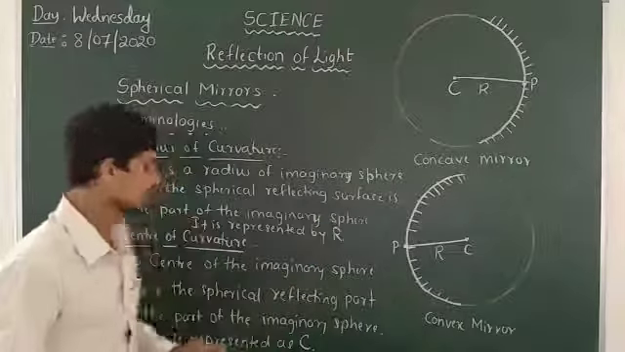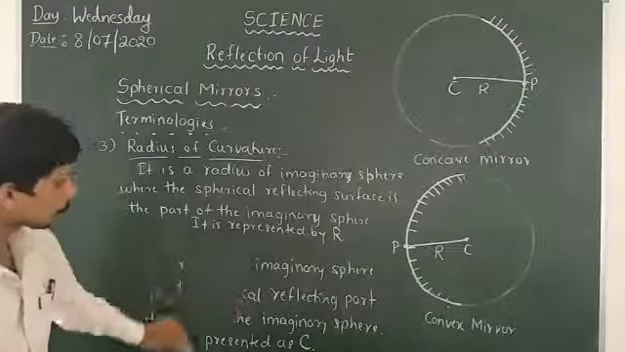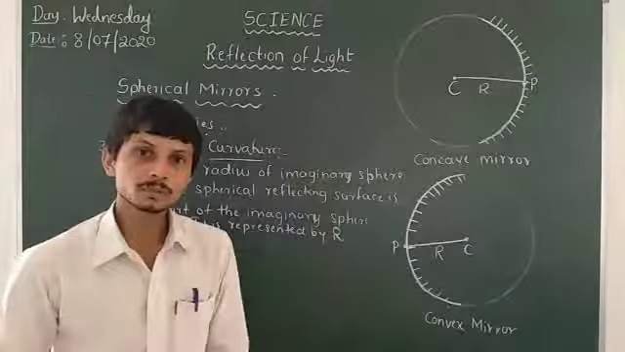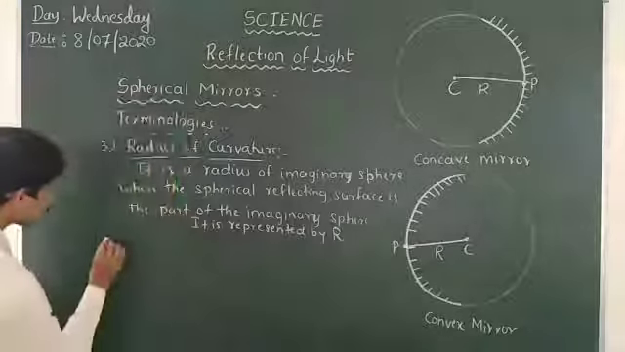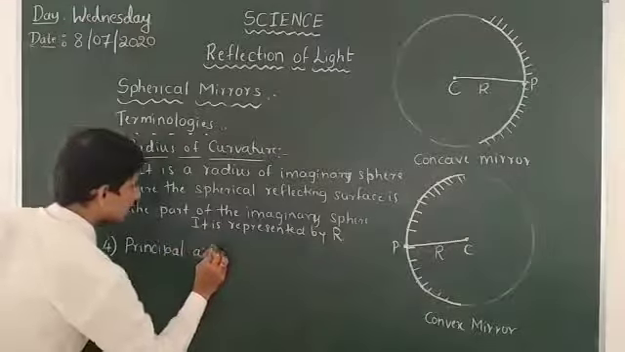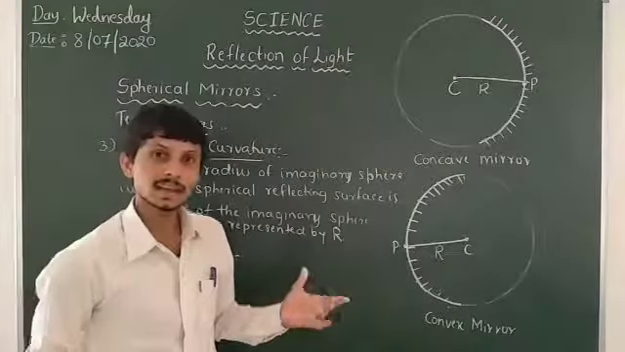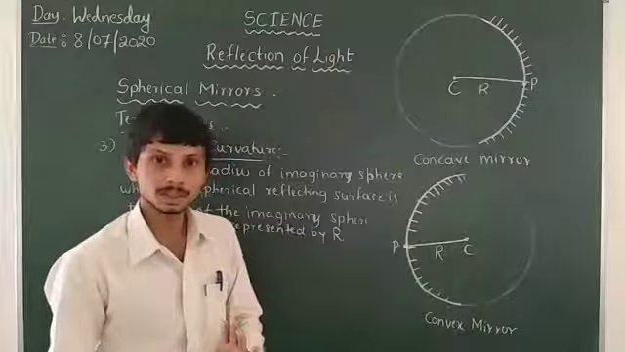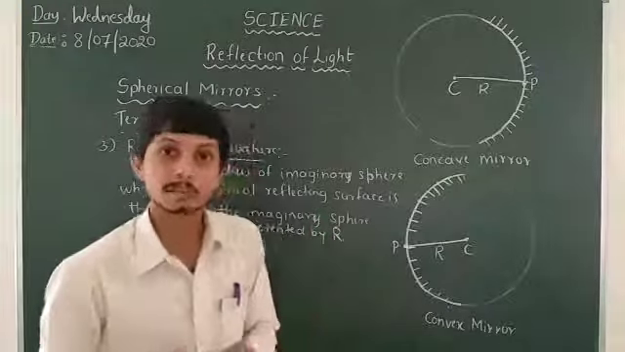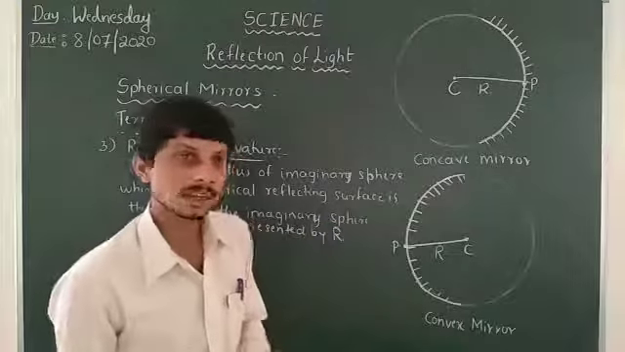Next we have to go to the next terminology, that is principal focus. But before principal focus, we have to take the principal axis. So that is the fourth one, the principal axis. The principal axis is the imaginary line that passes through the center of curvature and the pole of the mirror. It's an imaginary line, so there is no actual existence of that line. We have to take it as imaginary.